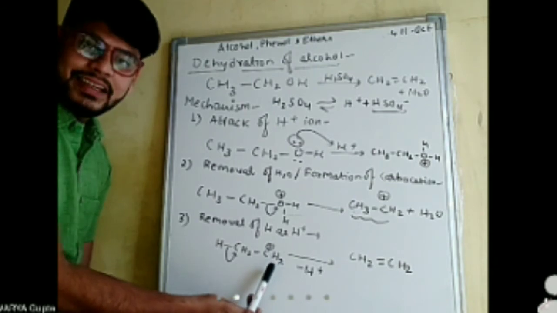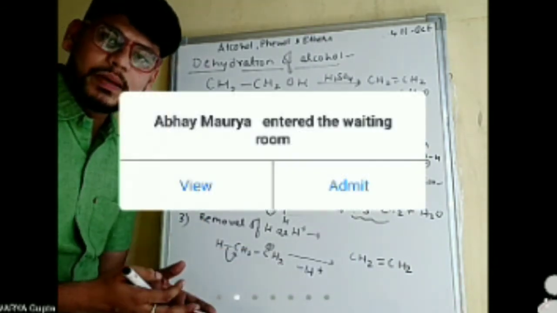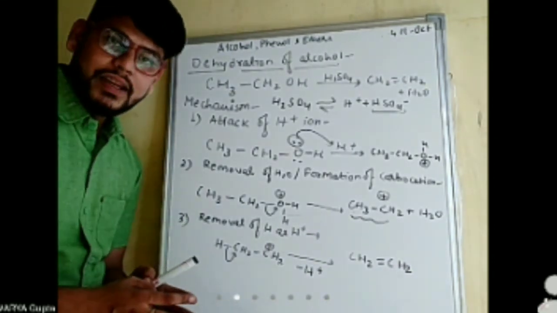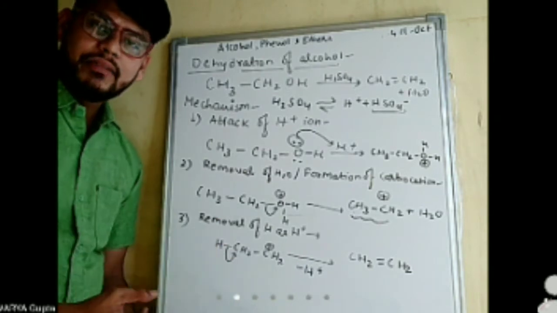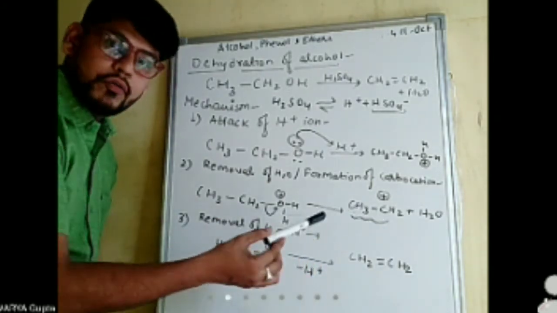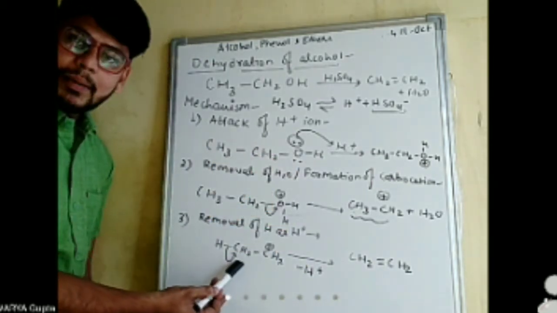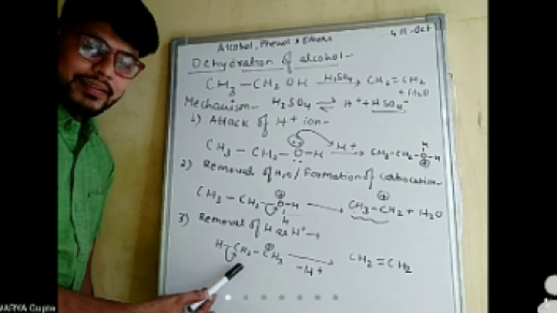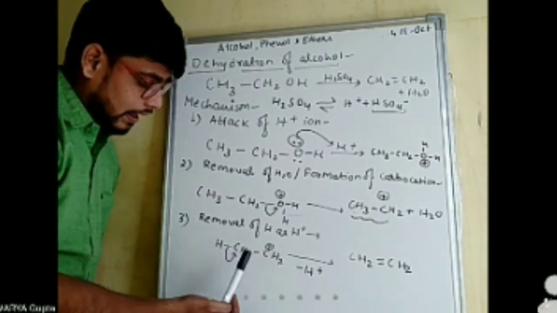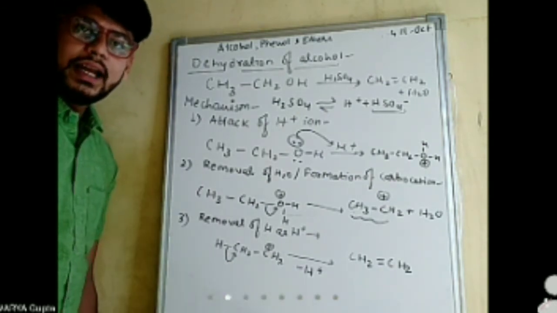In the last step, since this carbon has a positive charge, any positively charged species will seek electrons. So it will search for an electron from the adjacent carbon atom. This carbon atom takes up the electron of the C-H bond and releases H plus ion, and there will be a negative charge, positive charge, and a double bond. Now it got clear.